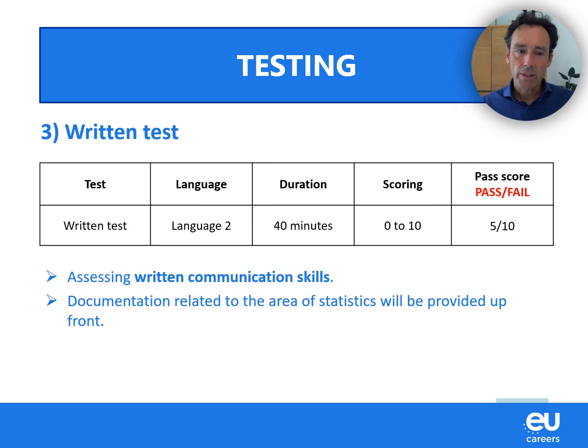The last test is a written test, again in your second language, and again a pass-fail score, so you just need to reach 5 out of 10. And in this test we assess your written communication skills. You have to develop a subject in a free text format. And up front we will provide you with documentation related to the area of statistics to prepare you for this test.